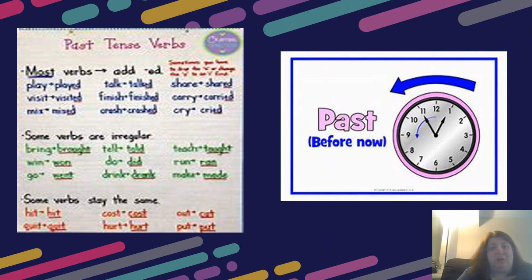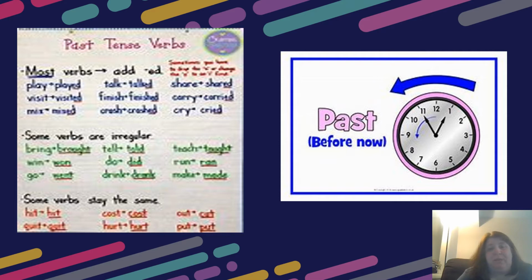So we've got a little chart over here of some past tense verbs. Most verbs we just add ed, like play and played. Visit becomes visited. Mix becomes mixed. Talk becomes talked. Finish becomes finished. Crash becomes crashed. Share becomes shared. Carry becomes carried.